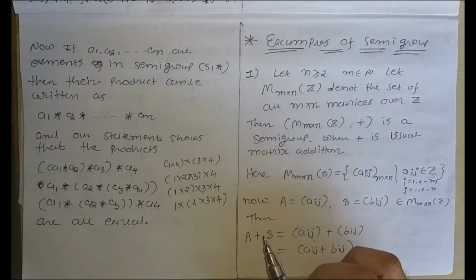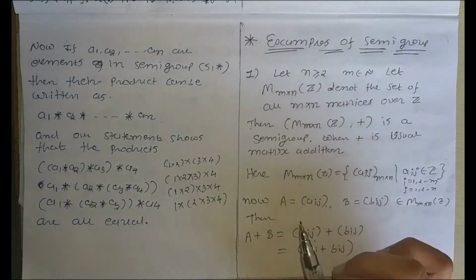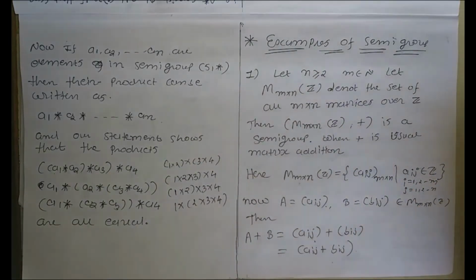Our aim is to show that M m×n(Z), the set of all m×n matrices with elements from the set of integers, is a semigroup.